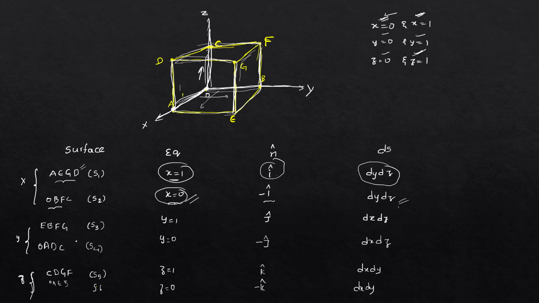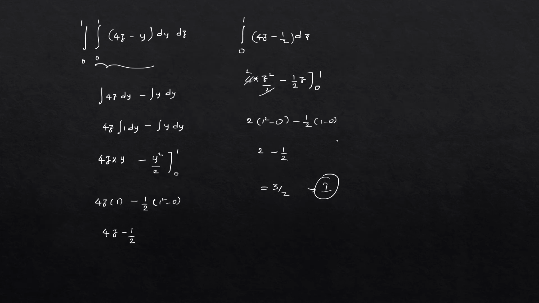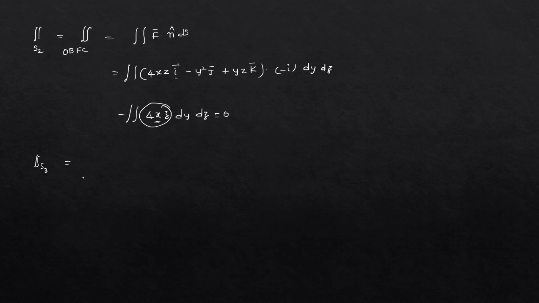What is S3 here? S3 here is EBFZ, and the y value is 1. Let me copy these things first here. It will be good for you. Writing here: S3 is EBFZ, and y is equal to 1, n cap is j bar, and the surface element is dx dy.